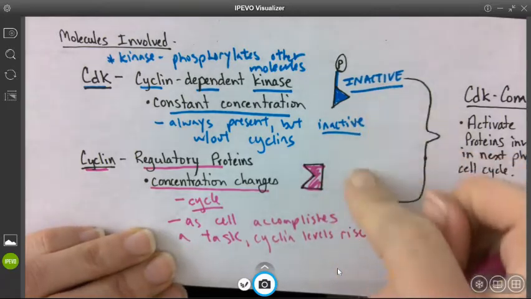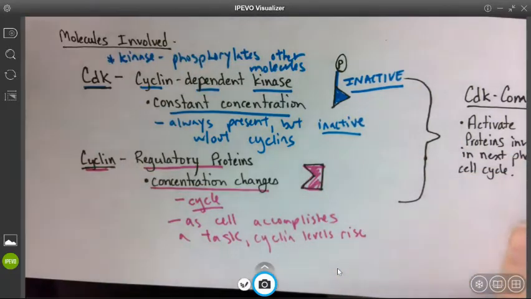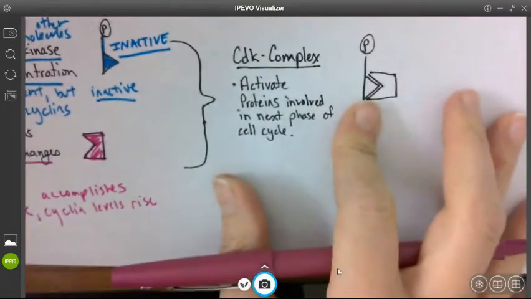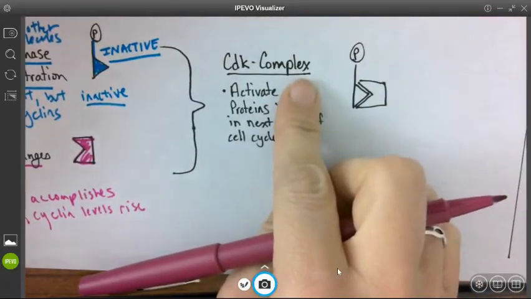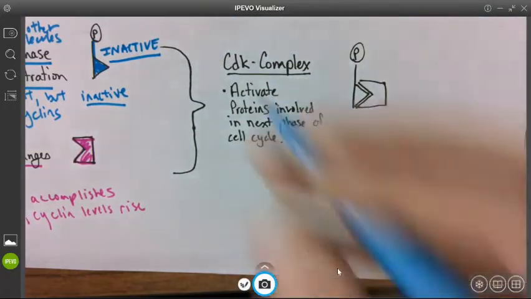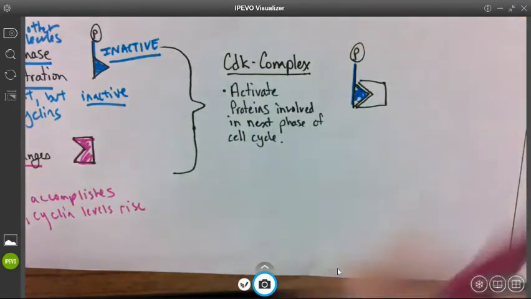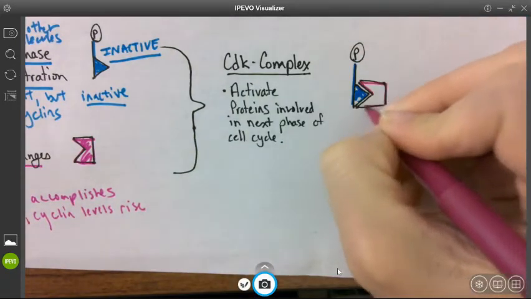And you can see, kind of reminiscent of enzyme specificity here, they match, okay? So you have these CDK cyclin complexes where a specific CDK can match up with a specific cyclin.